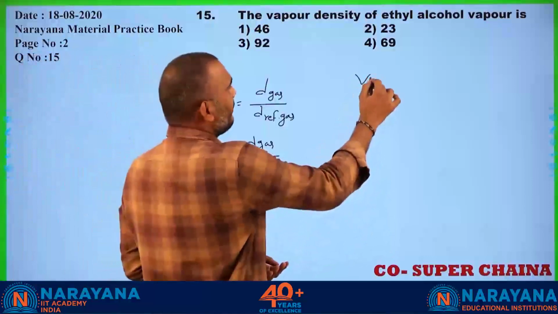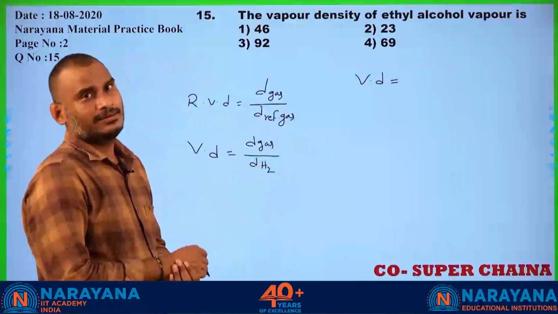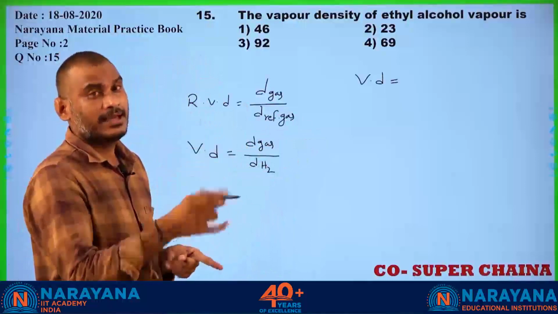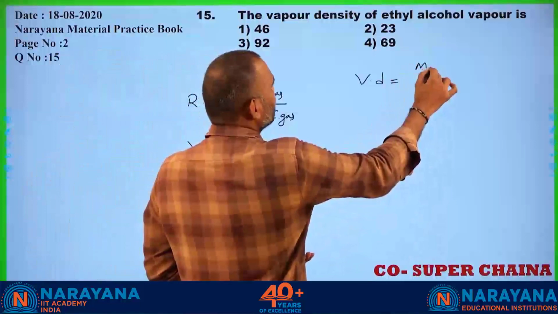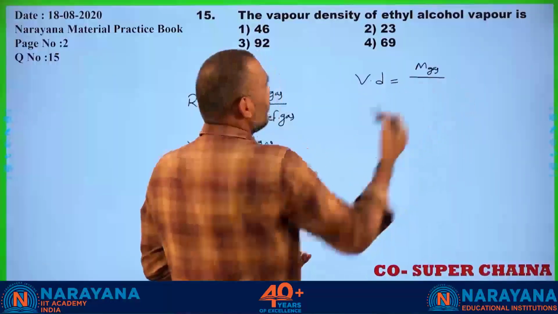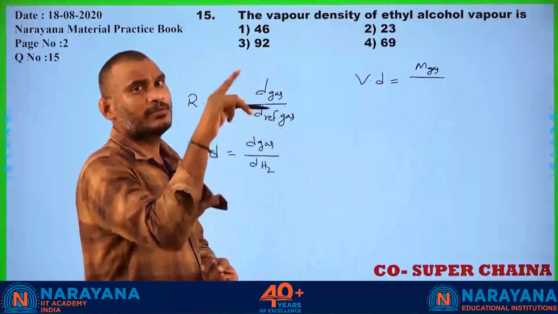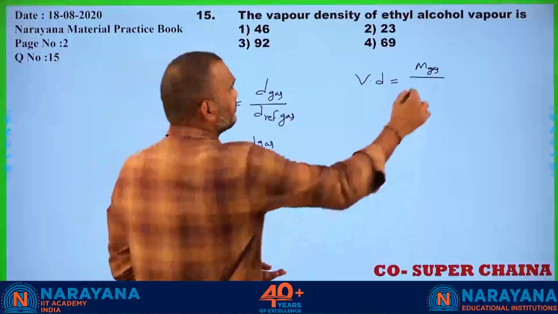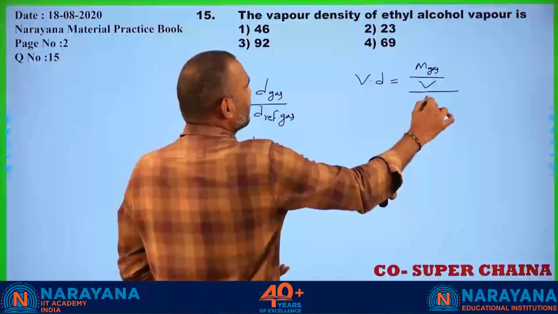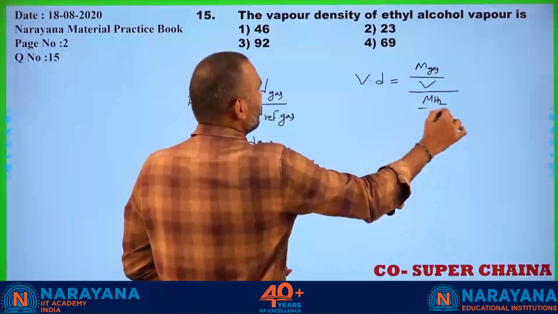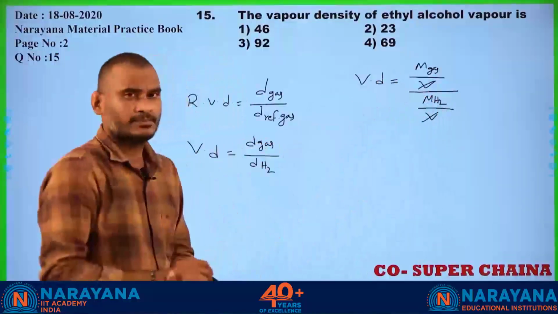Vapor density is equal to the density of the gas at a particular volume, that is mass of the gas by mass of the hydrogen gas, both at the same volume.